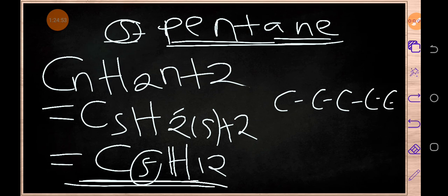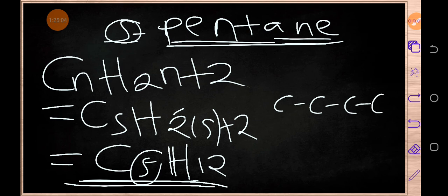Don't forget, I said that when we talk of alkanes, they have got only single bonds between carbon, what? Carbon atoms. So as you can see, we've got 5 carbon atoms which are right over here.